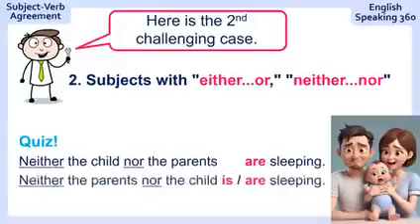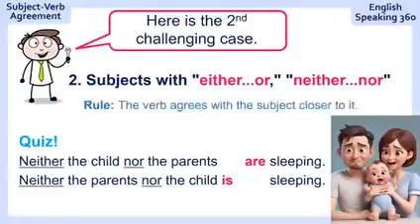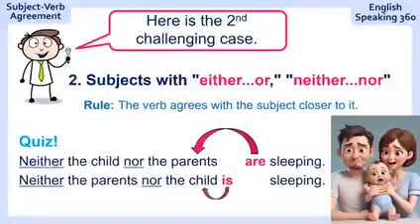Now let's flip it around. "Neither the parents nor the child sleeping." Is it the same or is it different? The answer is it is different. Neither the parents nor the child is sleeping. Now can you think of the rule? What is the rule? This is the rule. The verb agrees with the subject closer to it. So in this case right here, the subject closer to the verb is parents. So parents are sleeping. In the other case, the child is sleeping.